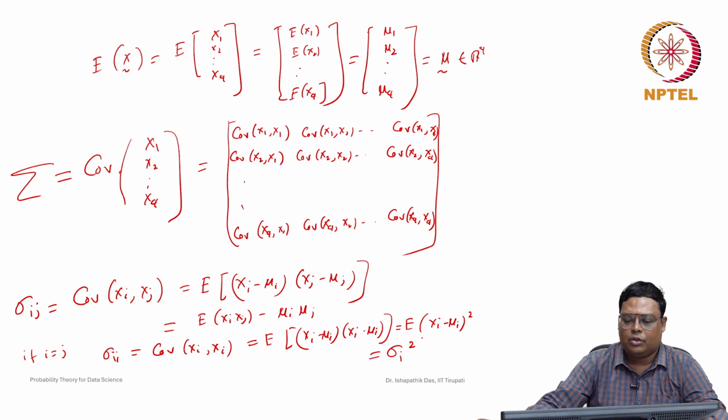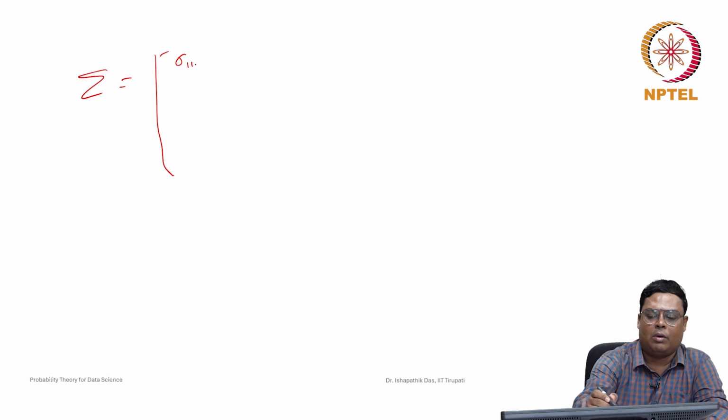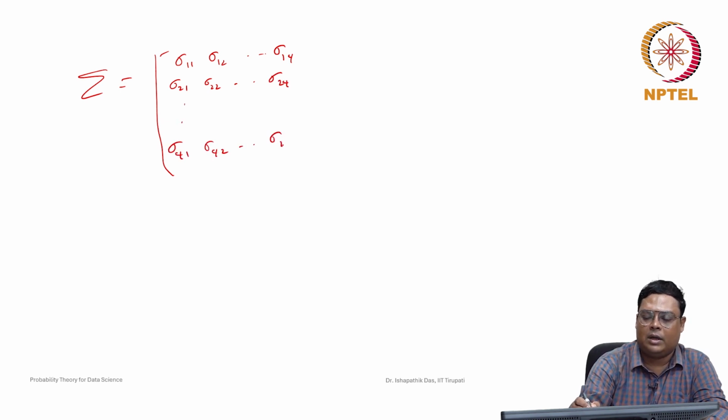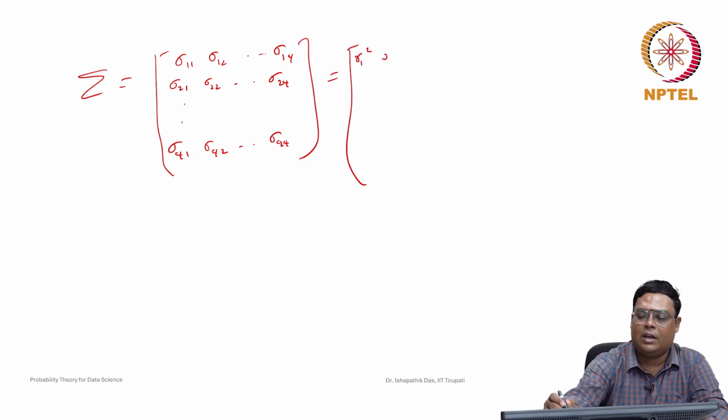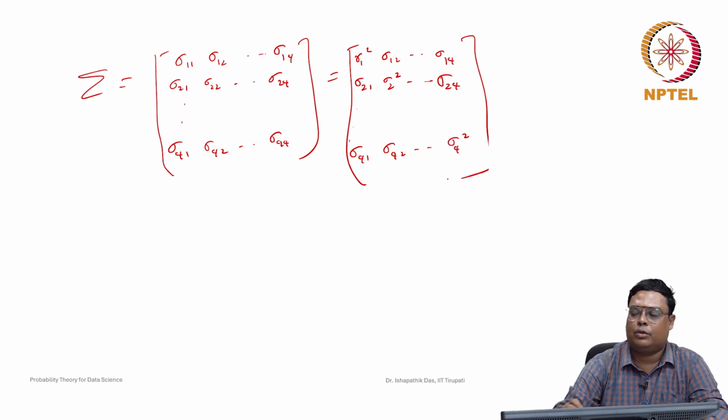Then this sigma can be represented as sigma 1 1, sigma 1 2, up to sigma 1 q, sigma 2 1, sigma 2 2, up to sigma 2 q, and sigma q 1, sigma q 2, sigma q q. These diagonal entries are all variances. So we can write sigma 1 square, sigma 1 2, sigma 1 q, then sigma 2 1, sigma 2 square, sigma 2 q, and sigma q 1, sigma q 2, sigma q square.